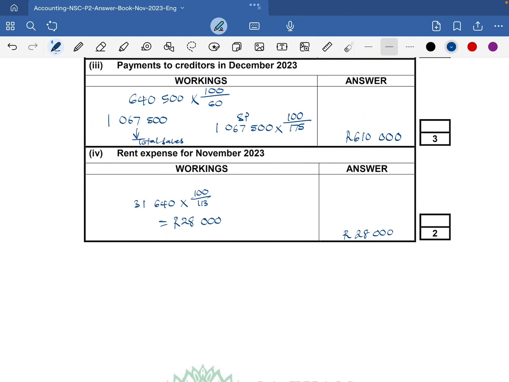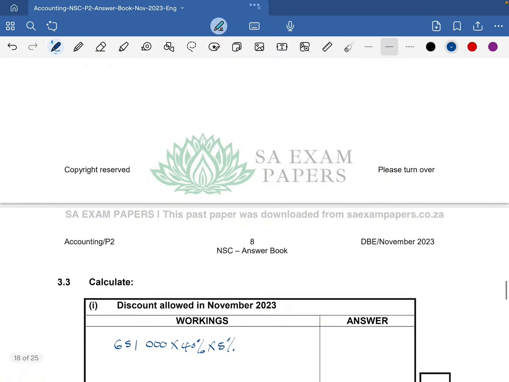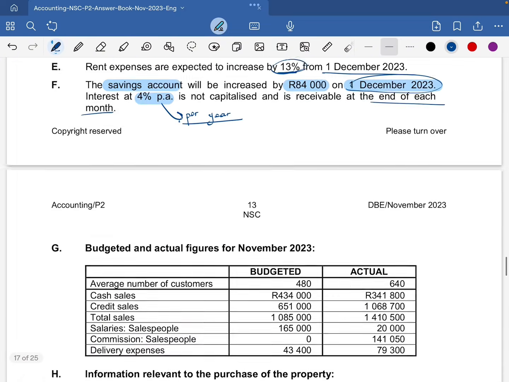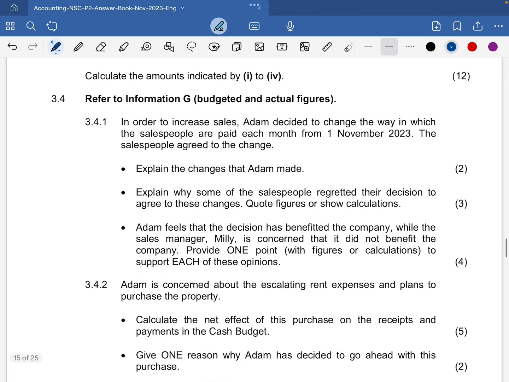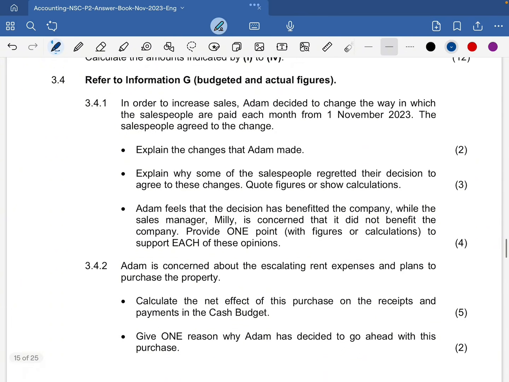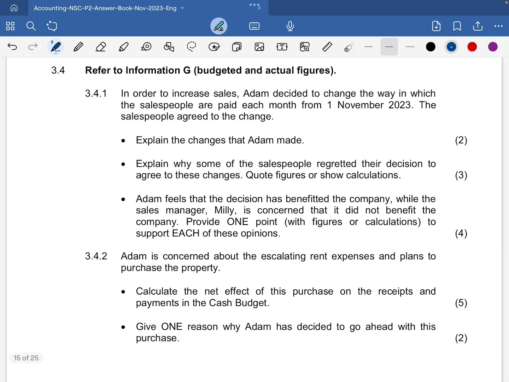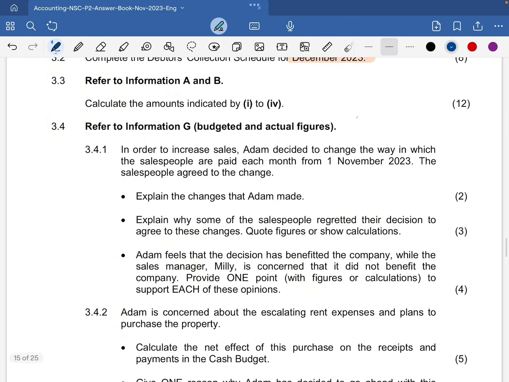Then we need to move on to the next question, which is 3.4.1. We need to refer to information G for this one, budgeted and actual figures. Here there will definitely be some commenting. Just before you comment, make a note for yourself that you need to quote figures. Then you also mention trends, because this is what will give you max marks, right?